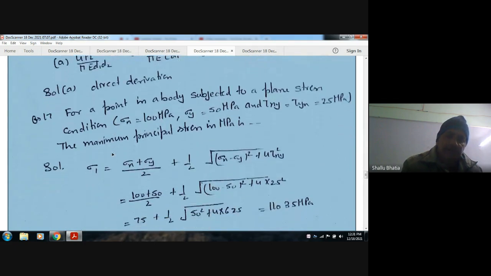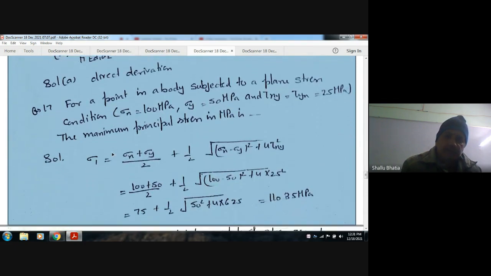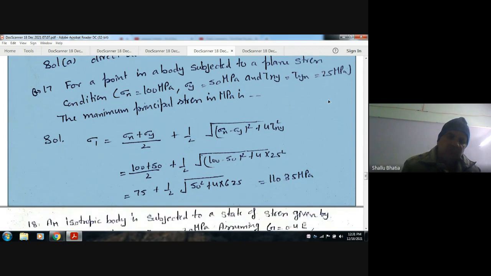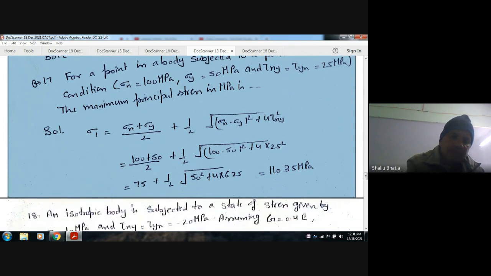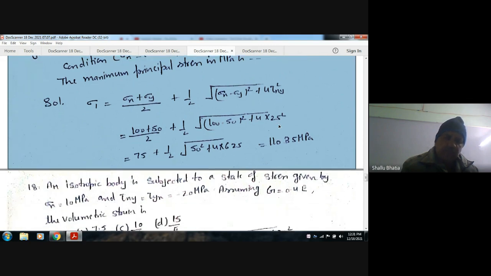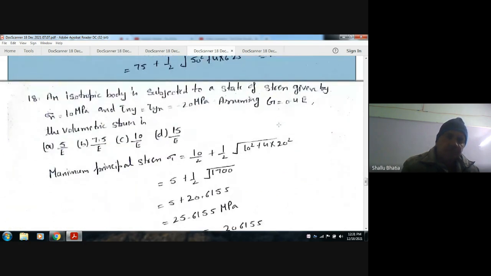For a point in a body subjected to plane stress condition, sigma x is equal to 100 MPa, sigma y is 50 MPa, tau xy equals tau yx is 25 MPa. The maximum principal stress: use the direct formula that sigma 1 is (sigma x plus sigma y) by 2 plus 1 by 2 root of (sigma x minus sigma y) square plus 4 tau xy square. We can get the result, that is 110.35 MPa.